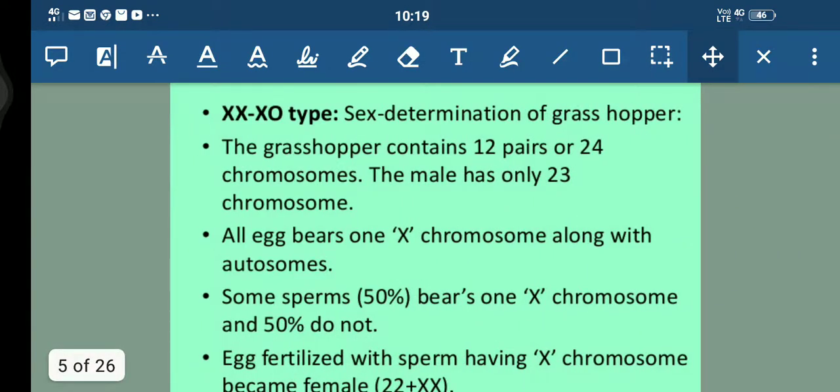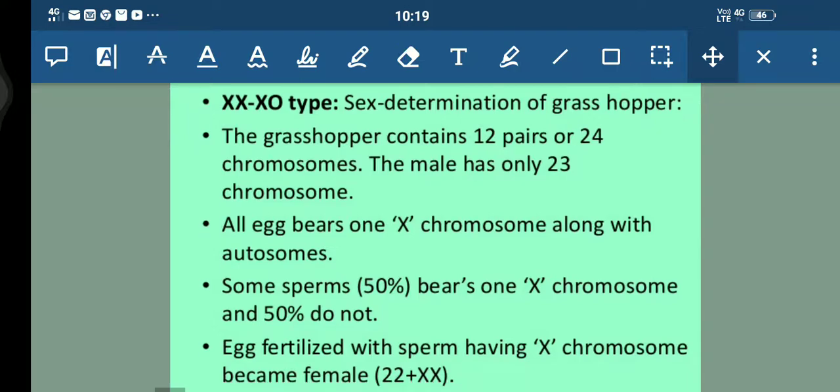So students, here we have different types, like the XO type. This is the sex determination of grasshopper. In grasshopper, females contain 12 pairs, which means 24 chromosomes. But the male has only 23 chromosomes. Male contains only 23 and females contain 24, along with the autosomes.